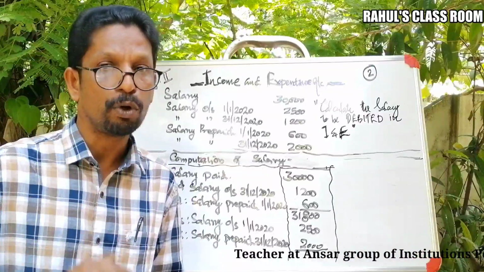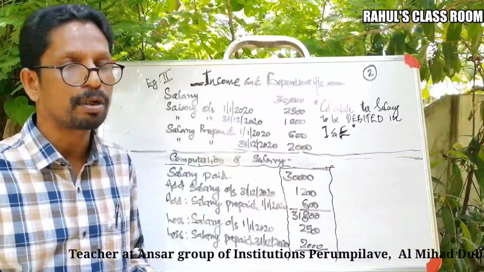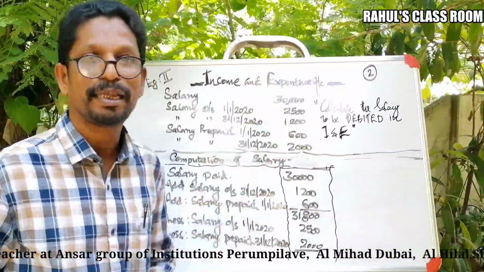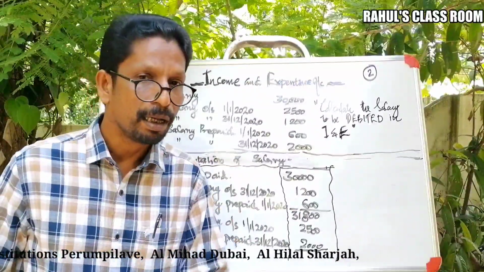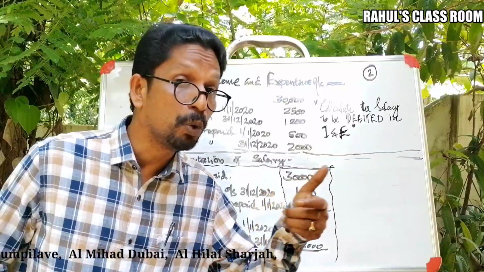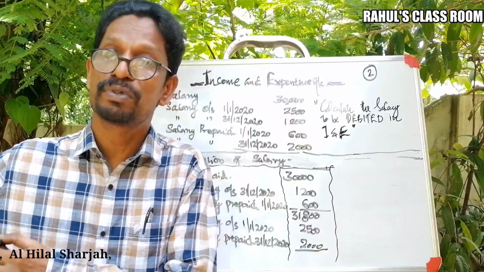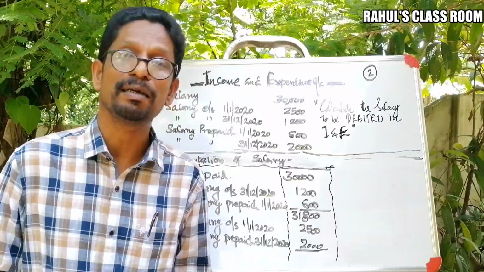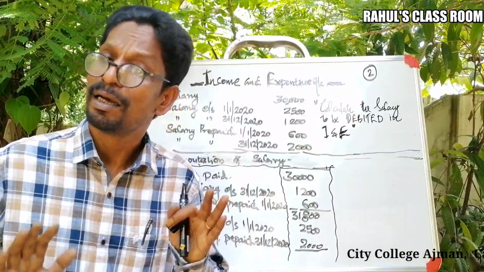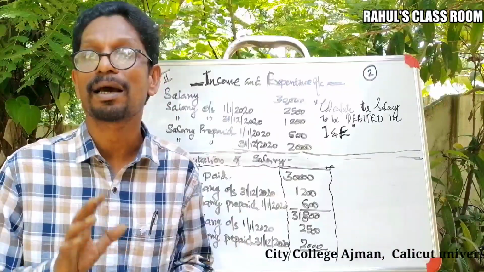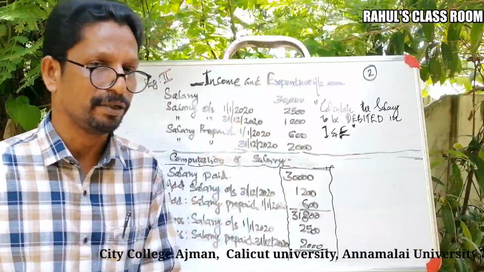Yes, now Mr. Farouk, please listen here. This is the question now. So how much is the total salary paid during the year? 30,000 is the total amount of salary paid. And remember, this amount may include a certain amount for the previous year and sometimes a certain amount for the next year. And what is the specialty of the income and expenditure account? It records only the current year's details, or the current year's amount of salary in this particular case.